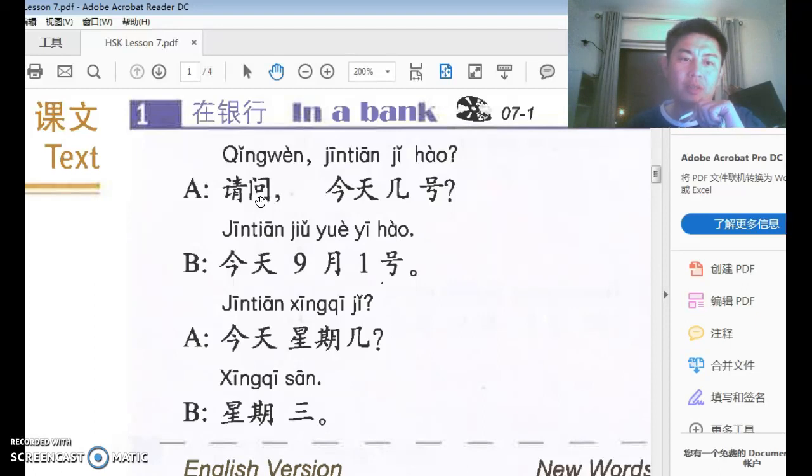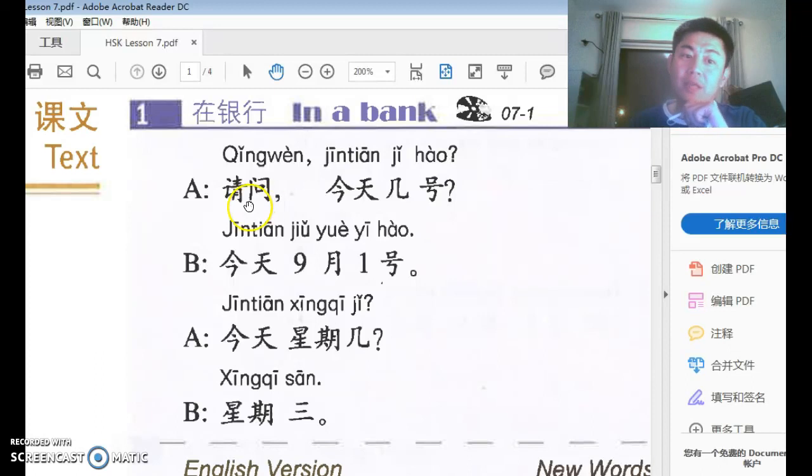And 请 is usually used before a verb to say please do something. For example, we learned the word 做饭, make a meal or cook a meal. 请做饭, please cook a meal, right?